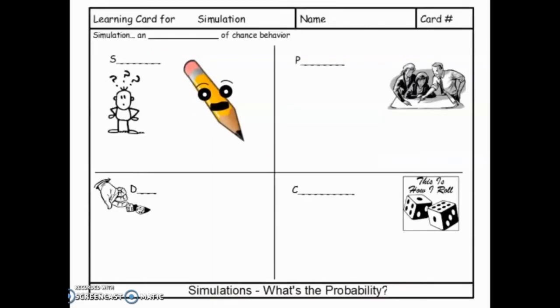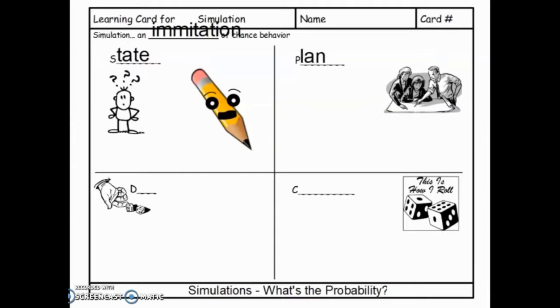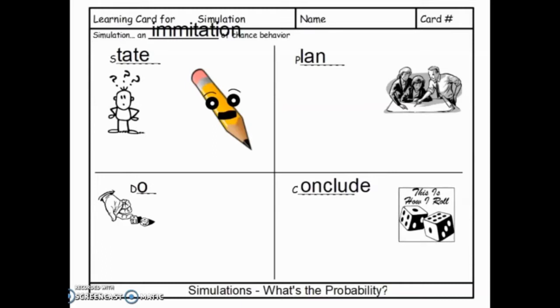They must be giving out more circus peanuts this year. In order to truly understand if they are giving out more circus peanuts, we must run a simulation. A simulation is an imitation of chance behavior. There are 4 simple steps to running a simulation. 1 is stating the assumptions, 2 is planning, 3 is actually performing the simulation, and 4 is concluding the results of the simulation. Starting with assumptions, we're going to assume that they are giving out more candy this year. Then we're going to plan using a random number generator. Then we're going to run the actual simulation and tally the results. And then we're going to conclude whether or not they are giving out more circus peanuts this year.